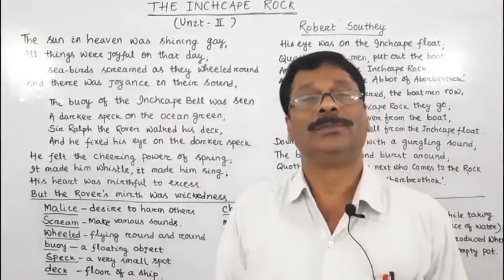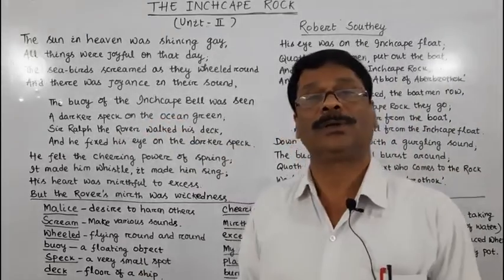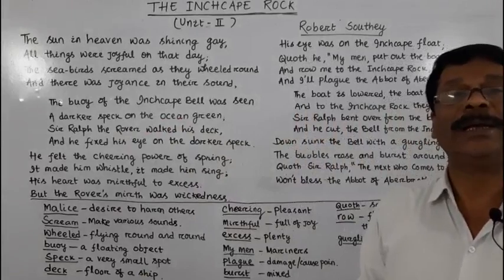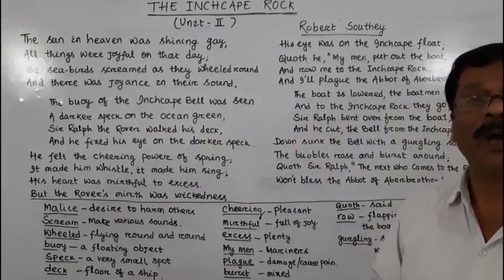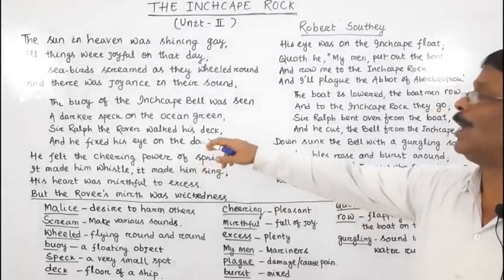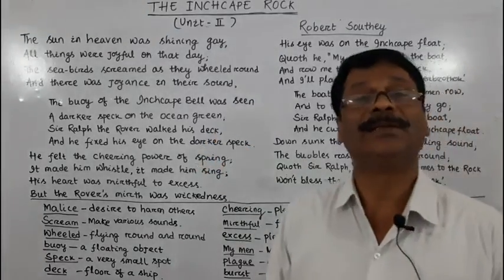How could Sir Ralph the Rover see that Inchcape bell while walking on his deck?